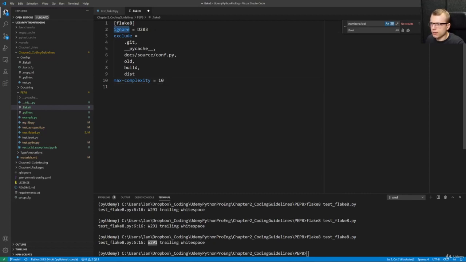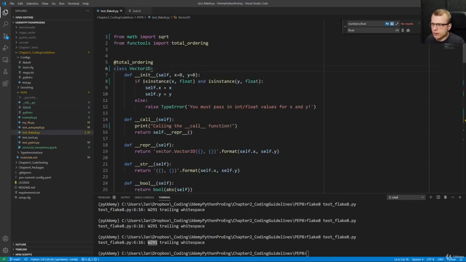And here at the ignore part we can list all checks that we want to ignore. We can also list here at the exclude part which subdirectories we want to exclude from our Flake8 checks. And we have here the parameter max complexity. It is because Flake8 consists of different linters under the hood. And one linter will check the complexity of your code. For example, how many nested if statements you have, how many nested for loops you have, etc.